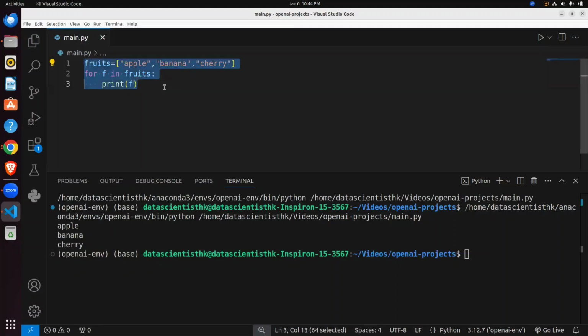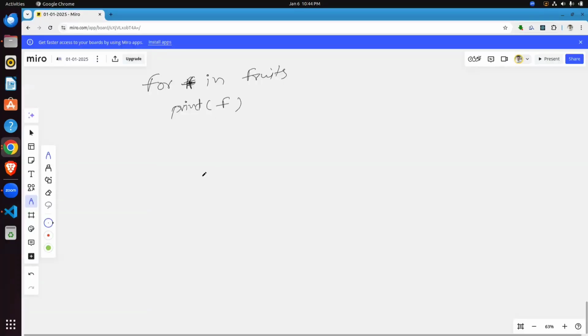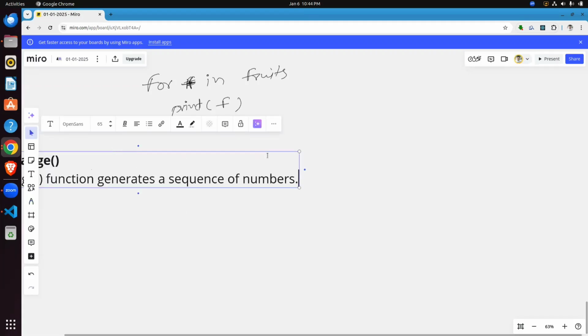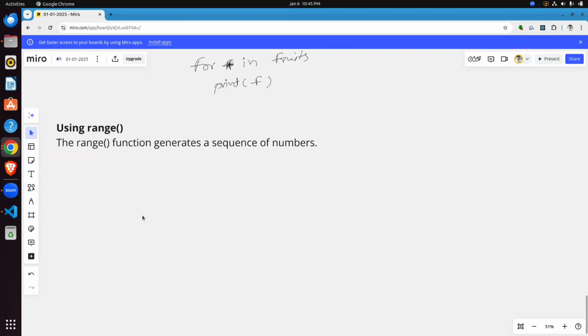We have one more function that we use almost every time, called range. I'll show you on the whiteboard. Using the range function generates a sequence of numbers. Basically we use range with one or two values.